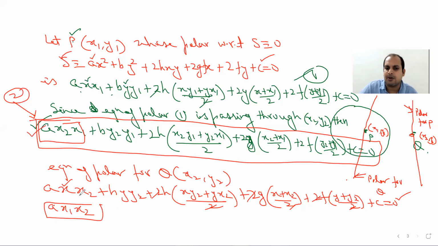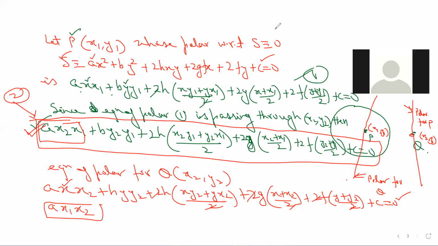So we are getting the same equation. So thus you can also say that this is the required condition. So we have seen that we have the same equation in both cases.